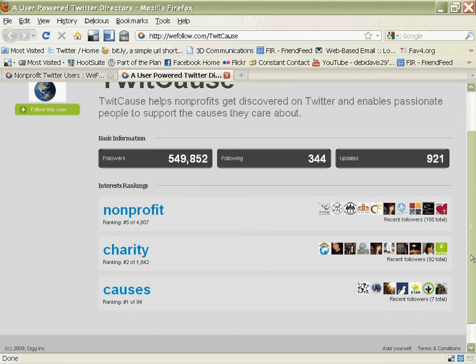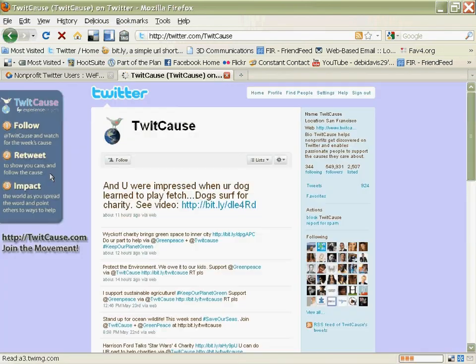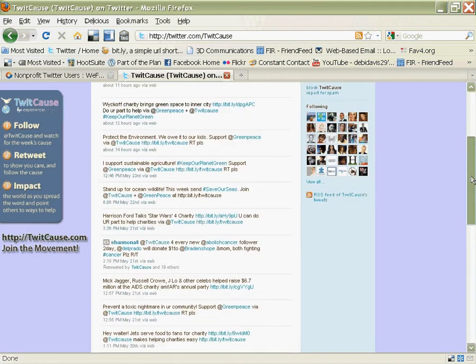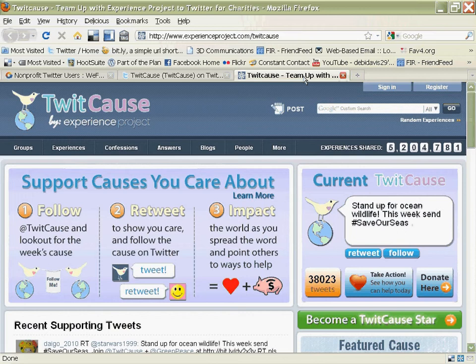I click on Follow This User, and this allows me to look at their Twitter feed so that I can get a better look at who they are and be sure they are someone to follow. I notice first of all that they have a website right here, and I could quickly hold down Control, click on that, and take a look at their website. That's always a step that I include in this process because I like to see how interactive their website is and how much information is on it.